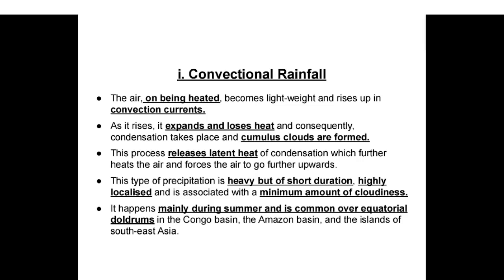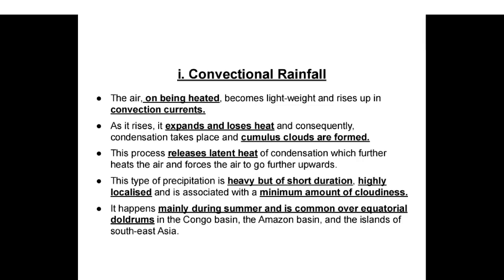Convectional rainfall. The air, on being heated, becomes lightweight and rises up in convection currents. As it rises, it expands and loses heat, and consequently condensation takes place and cumulus clouds are formed. This process releases latent heat of condensation, which further heats the air and forces the air to go further upwards.